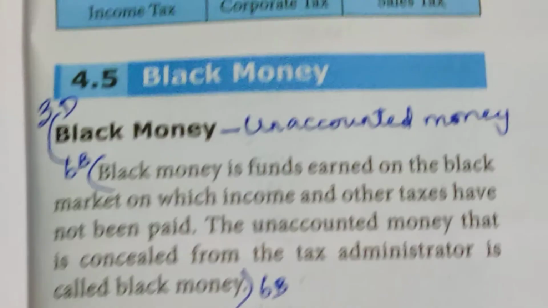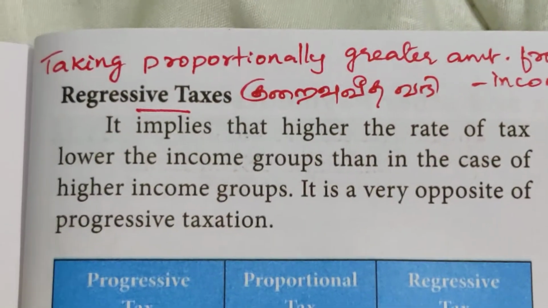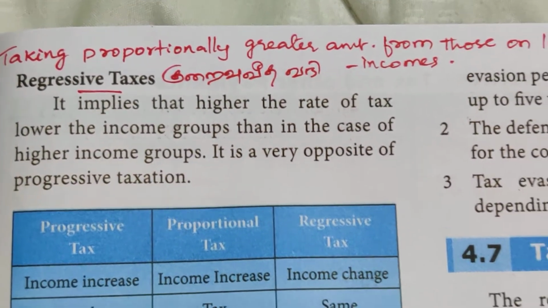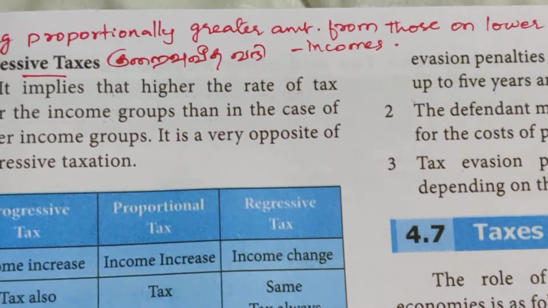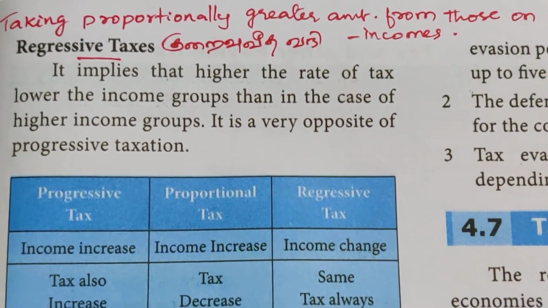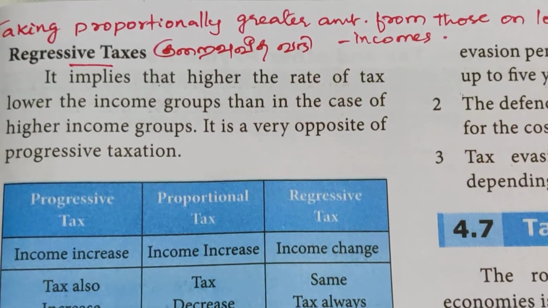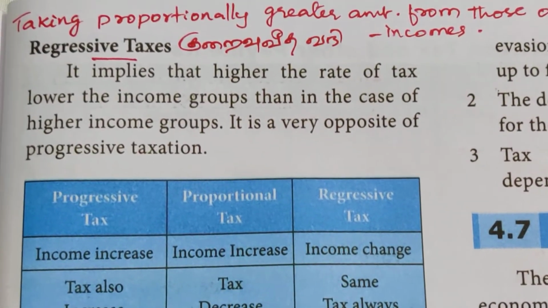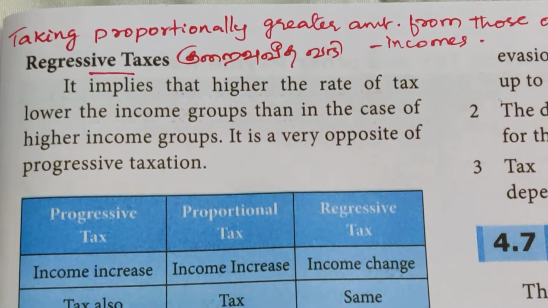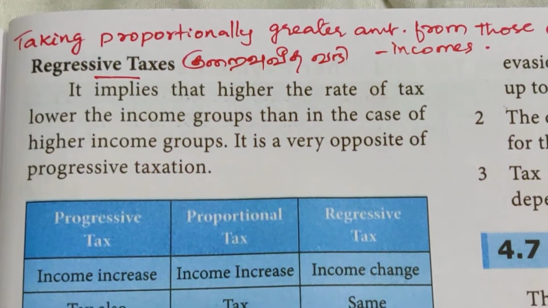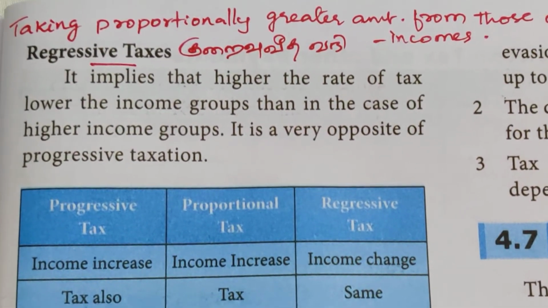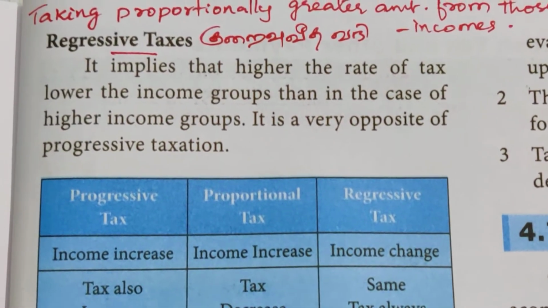Now the regressive tax. A regressive tax takes a proportionally greater amount from lower incomes. Where the amount is greater, they take a lower percentage of tax. This is a regressive tax. It implies that the rate of tax is higher for lower income groups than in the case of higher income groups. Rather than the higher income groups, lower income people are paying more. It is very opposite to progressive taxation.